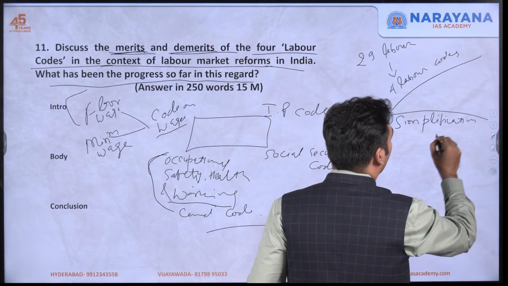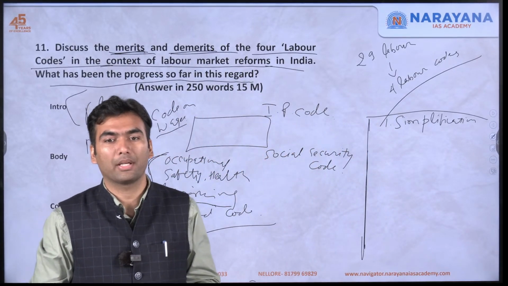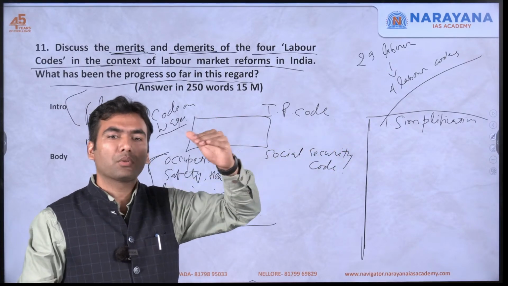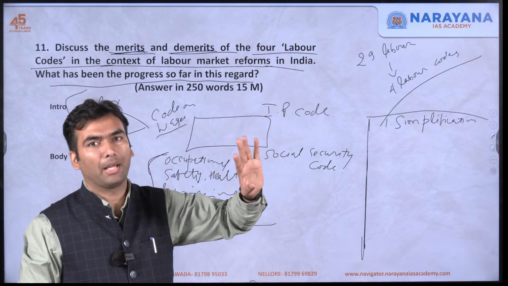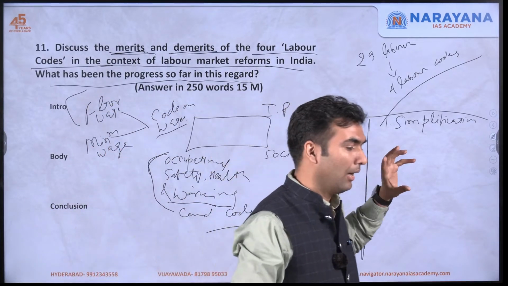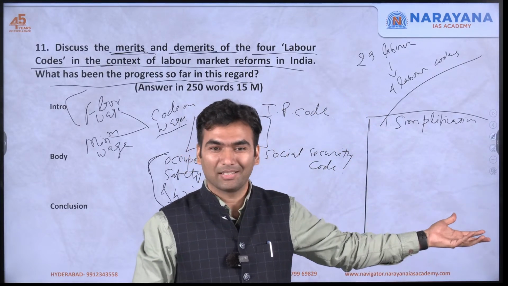Now if I am an industrialist, I have to start a factory, I have to worry about only four laws. I have to look into these four laws and say that yes, I am complying with them. Unlike earlier cases where there were 24 laws, I might be implementing a few, but still I might be missing the others.